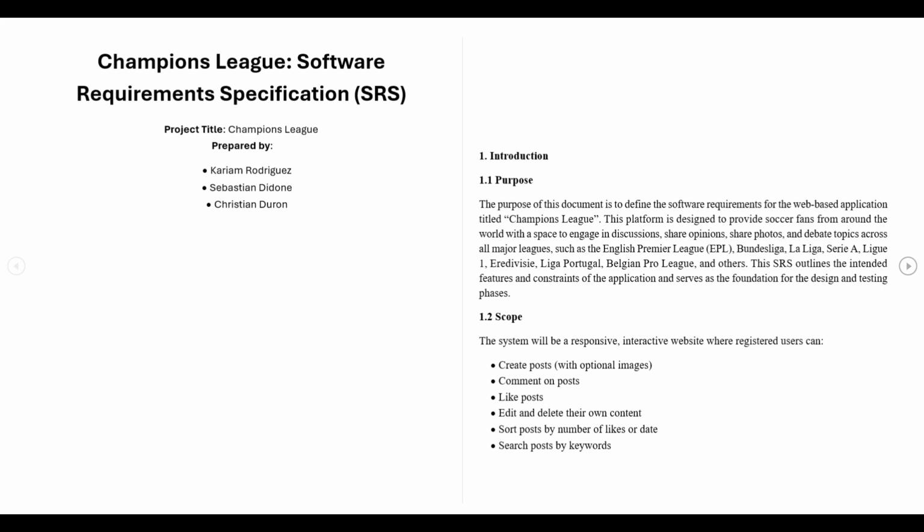The core features include the ability for users to register and log in, create and upload posts with optional images, comment on other posts, like posts, edit, and delete their own content. Posts can be sorted by popularity or recency and searched using keywords. Each post is tagged by league to help organize discussions by topic.